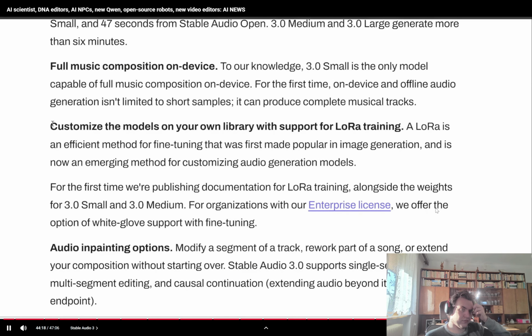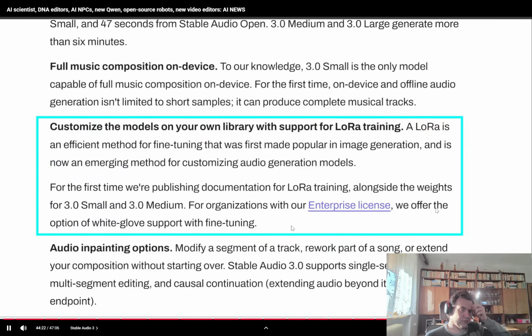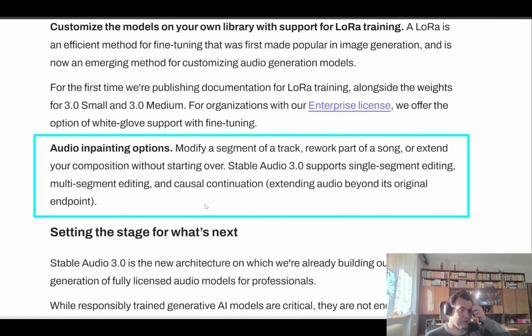The awesome thing about this is they've also released documentation for LoRA training, so you can potentially fine-tune your own audio model based on a specific sound format. And it's also really good for audio inpainting, so you can take a section of a track and modify it, or maybe take a small snippet of audio and extend it further, or use that as a sound reference for a new track.